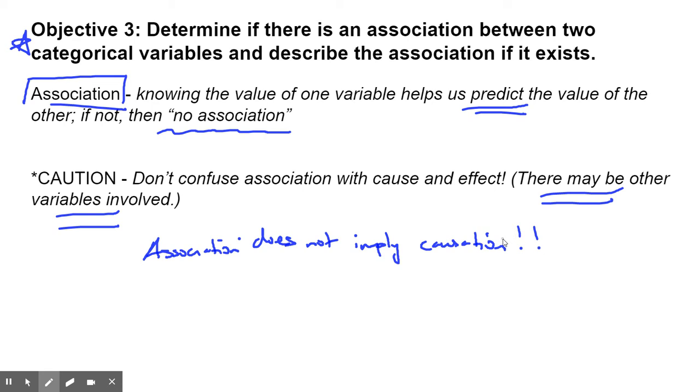Just because two things are associated doesn't mean that there's a direct cause and effect relationship amongst them, right? There can be other things involved that help create or help predict your response. Okay, so be aware of that, we can't always link two things directly. We know life is full of many different things.